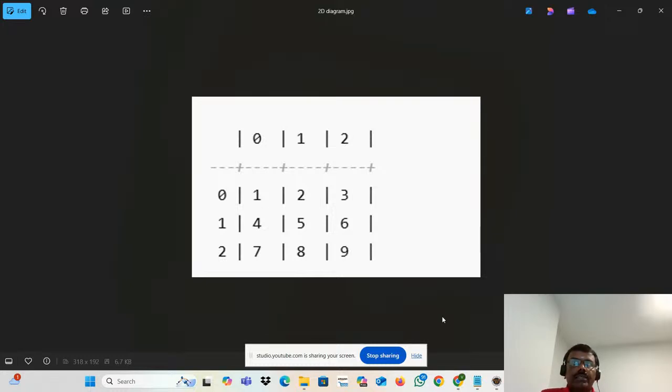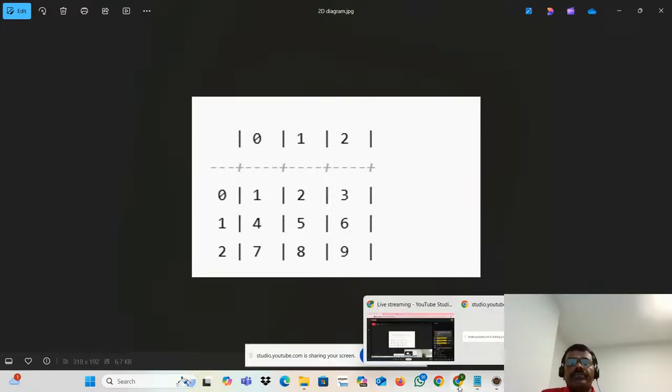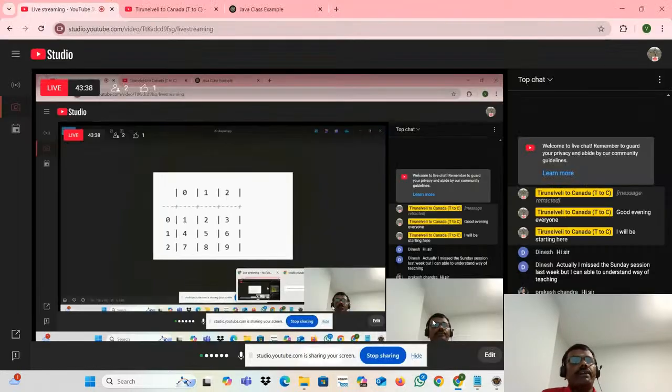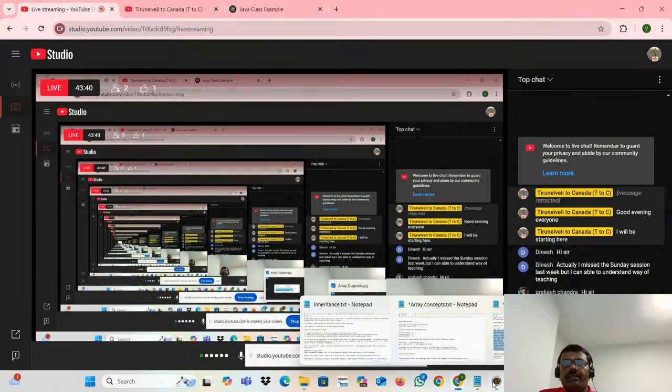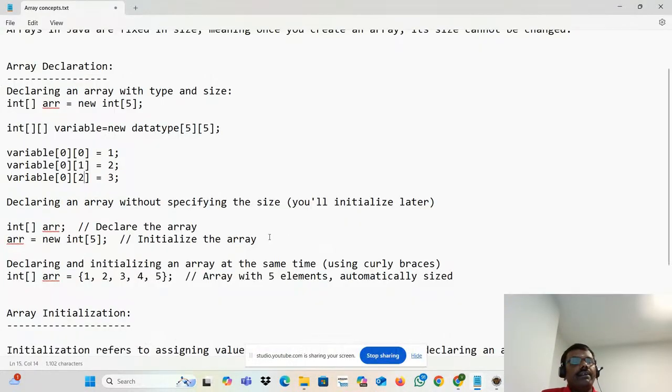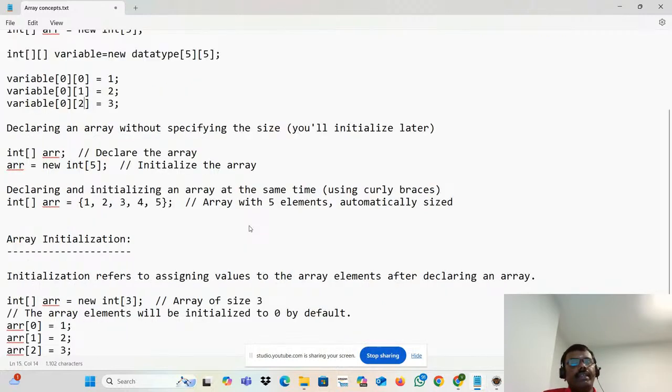So do you need to study the two-dimensional array? Obviously, yes. Whenever you are working with Selenium, you need to read the Excel sheet, and at that time you need this 2D array. So definitely you need to know this. Don't worry, if you know one array, you can work with another array easily, so reading the Excel is